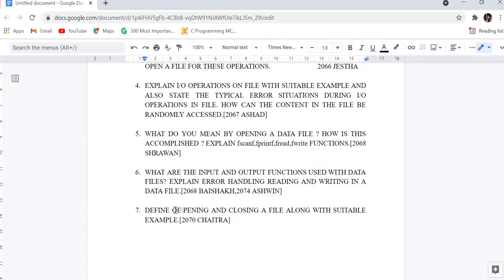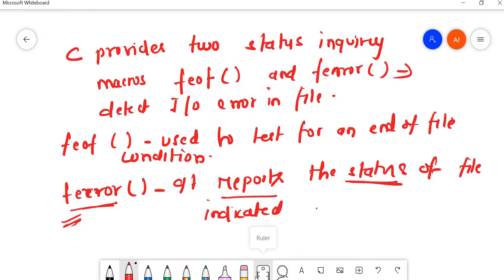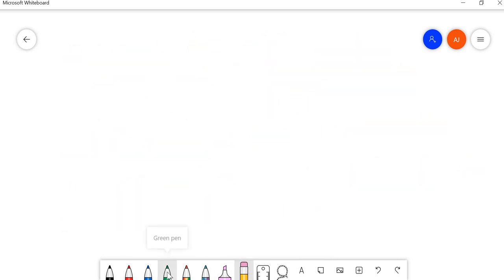Question number 7 is, define opening and closing a file along with a suitable example. I think this one you can do. You can open a file and you can close a file, and I think this one is easy. Still, I'll write one example for this. You write the theory portion and I'll write one example.